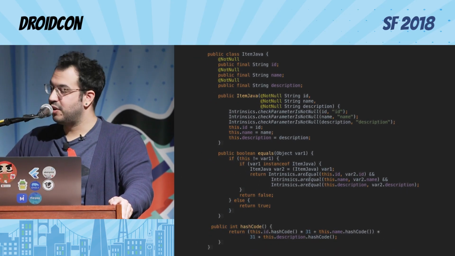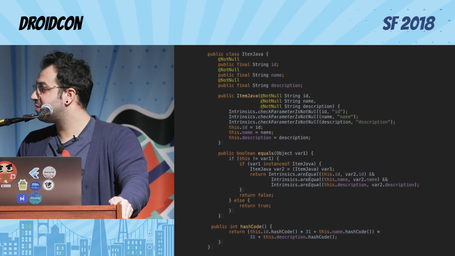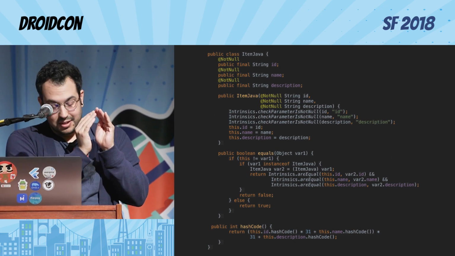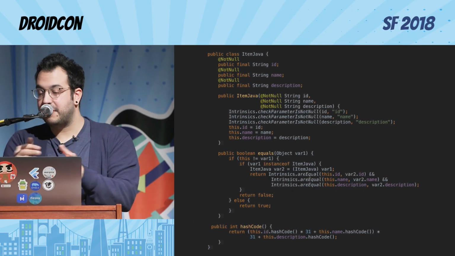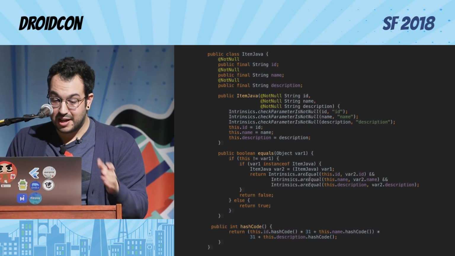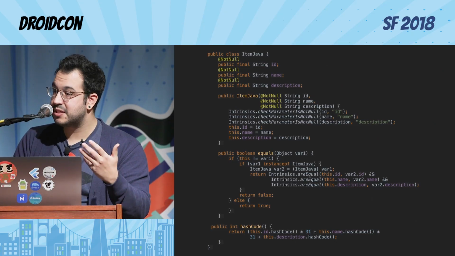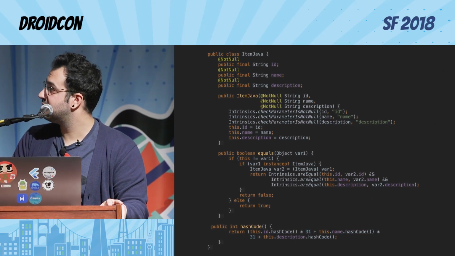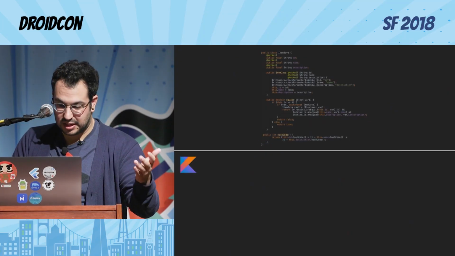Don't forget the hash code. You need to multiply by a prime number and then do a summatory of all the fields, blah, blah, blah. Yeah, because you want objects that are equal to have the same hash code between them. So that's the contract you are trying to fulfill. And you need to do this every single time you want to create one of these immutable classes for data classes. It's crazy. So it's like 100-something lines for nothing.